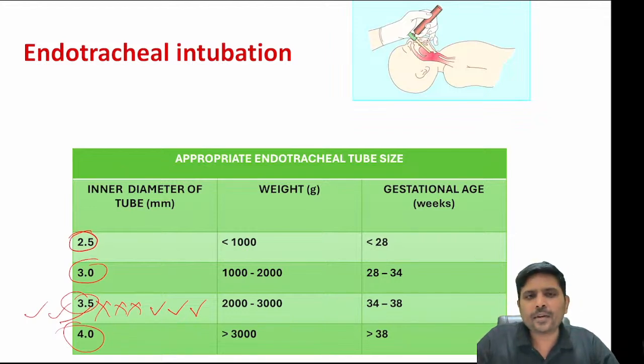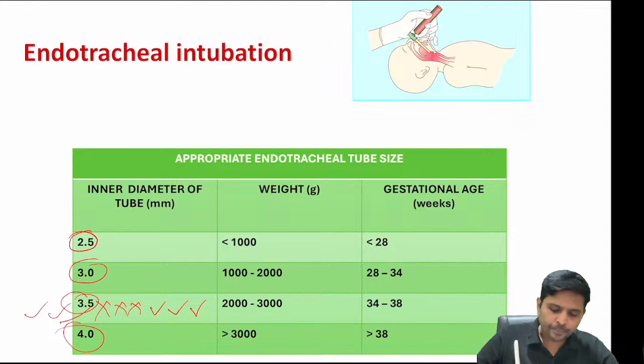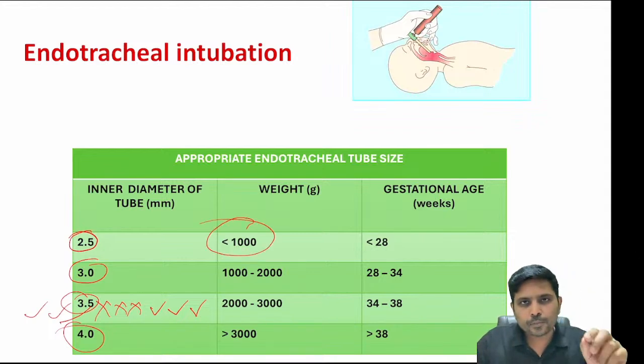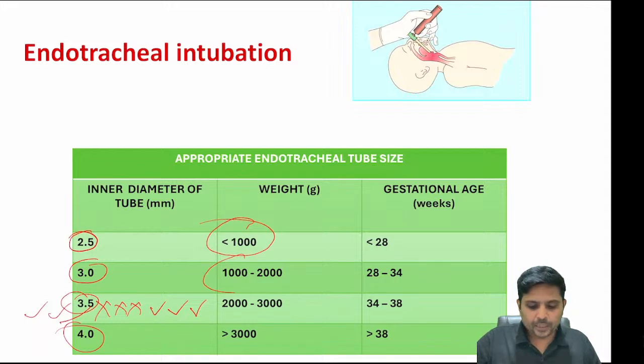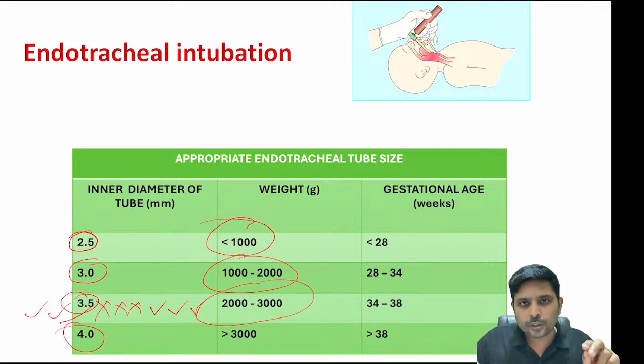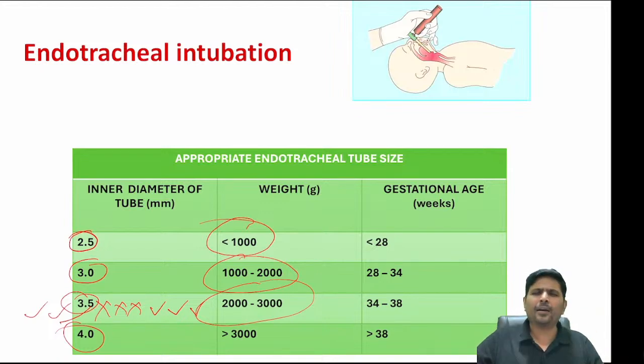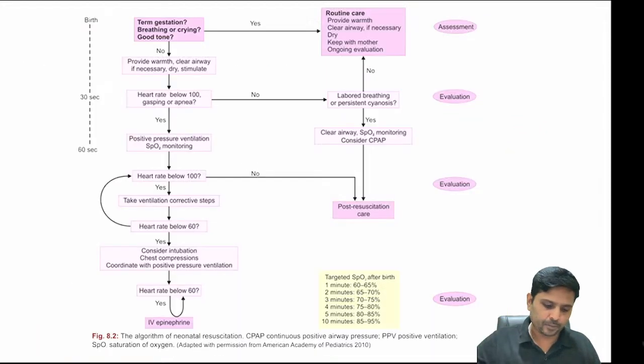For a preterm baby less than 2000 grams, say 3 mm. Less than 1000 grams means a small size tube, 2.5. 1000 to 2000 means 3. 2000 to 3000 means 3.5 mm ET tube. Just remember: 2.5, 3, 3.5 for less than 1000, 1000 to 2000, 2000 to 3000. You will get a good mark for this.